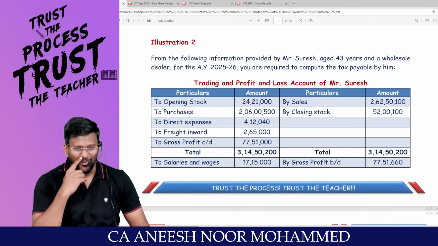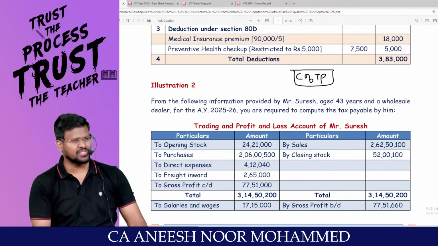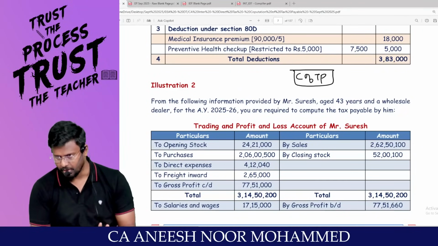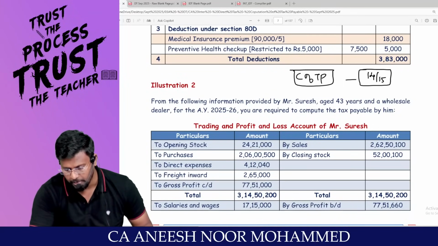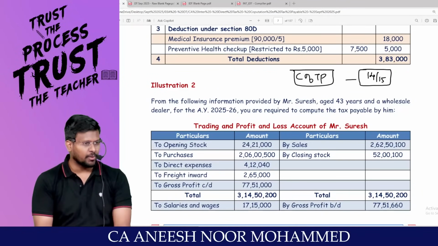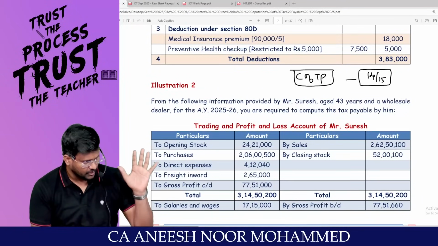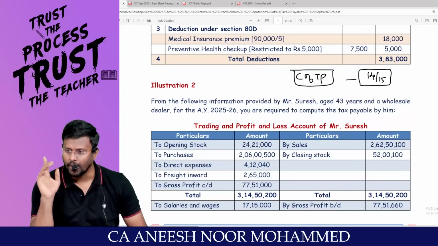We are going to solve computation of tax payable in our TT. My dear lovable students, if you see the structure of the TT paper, the first 14 to 15 marks will be from the computation of the tax payable. Computation of total income will come for 14 to 15 marks in the exam. This is the full syllabus in one question.